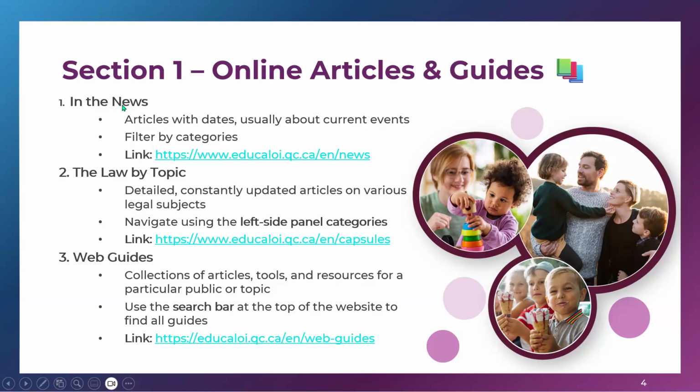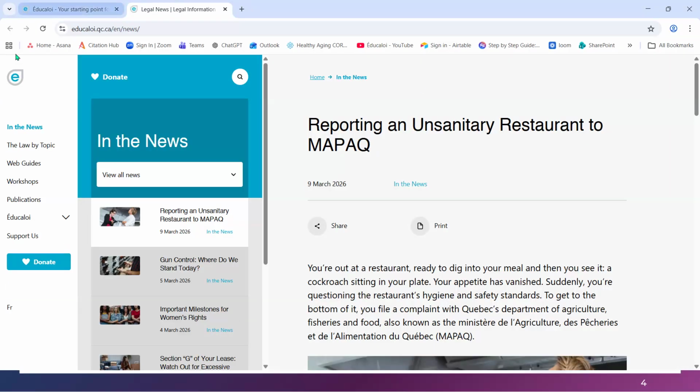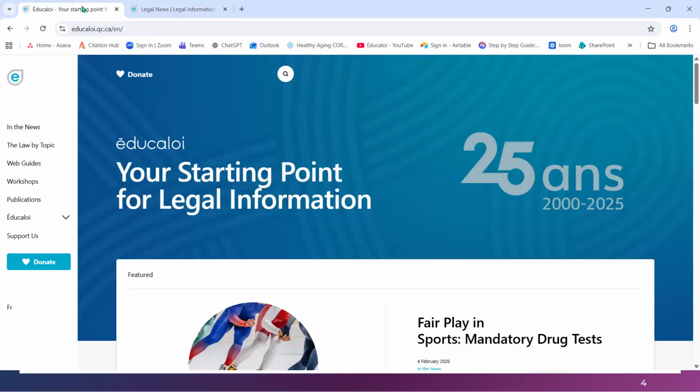So if we go to the in the news section, this is where we're going to find articles with dates, usually about current events. They keep it relatively fresh and current because the law does change. In this section, you can filter by categories and find the law articles related to what you're interested in. So the link has been provided. When we click on that, it takes us to a web browser. As you can see, I already had a web page open, which is the starting page of the Éducaloi site. They've been around for 25 years.